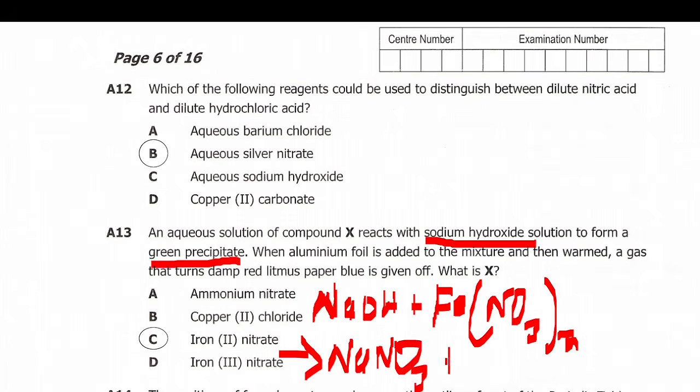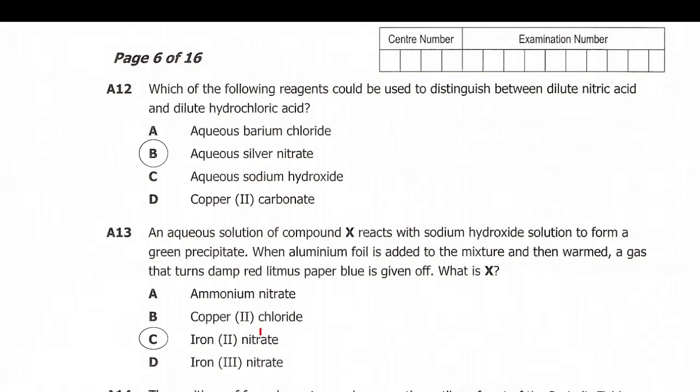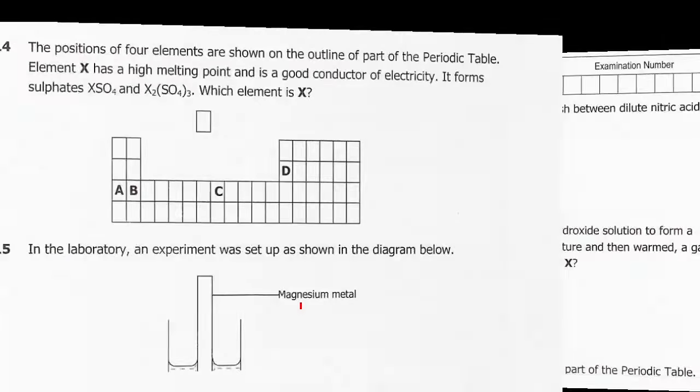Then there will be some iron hydroxide here, and there will be some water. So this iron compound is greenish in color. It will turn the color green. You see this green precipitate. So that's actually why you'll be seeing that green. So the answer is C. Then let's go to question 14.